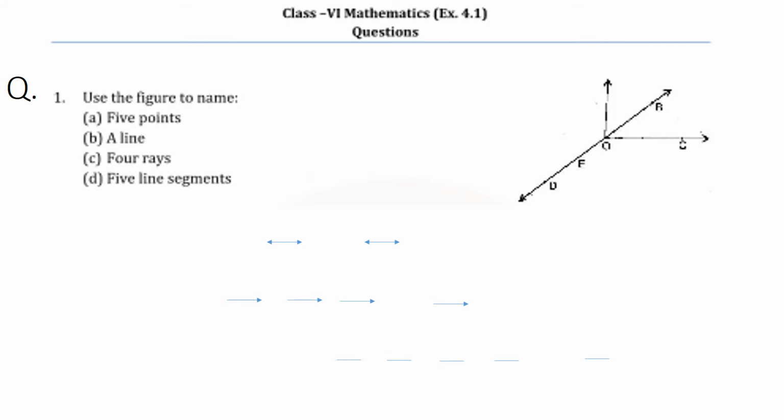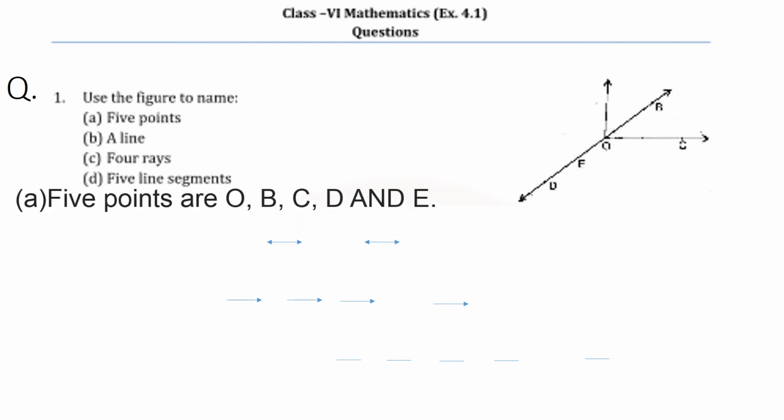The first, 5 points. What are the 5 points here? O, B, C, D and E. Then the next question, a line. What is the line here? D, B. So the name of the line here is DB or BD.